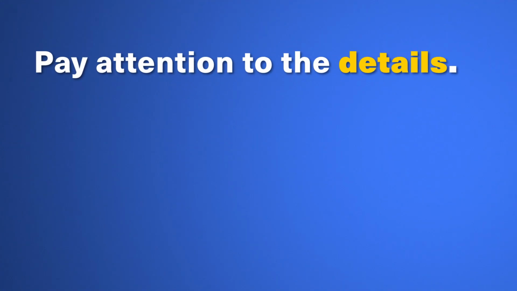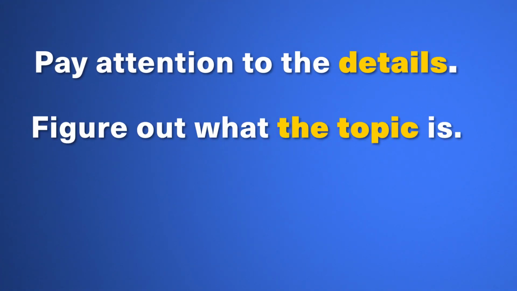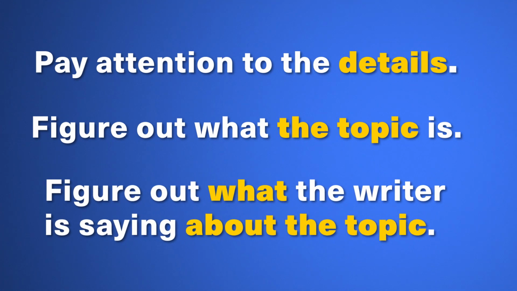Mark Franco here. If you read to understand the content, you look for patterns of information in each paragraph. All the details in the paragraph support the main idea. So when you pay attention to the details, you can figure out what the topic is and what the writer is saying about it. Sometimes you can identify the main idea sentence right away, but that doesn't always work. Let's see where the main idea sentence could be so you're prepared for it.